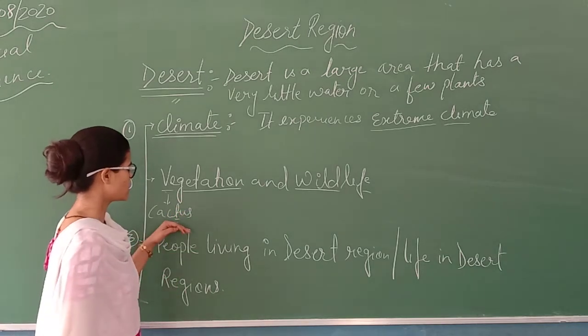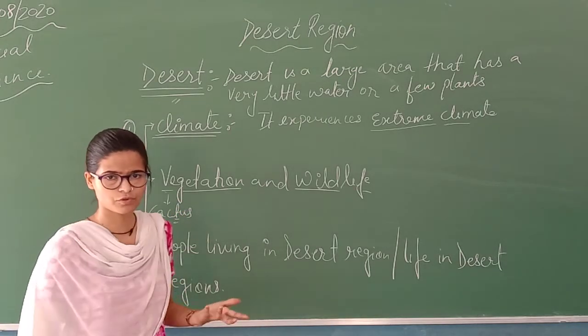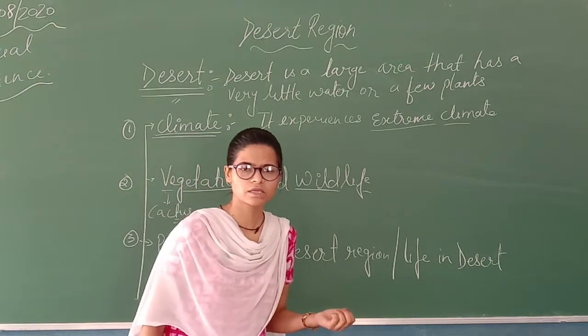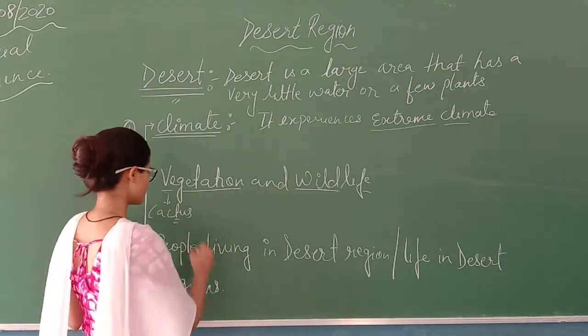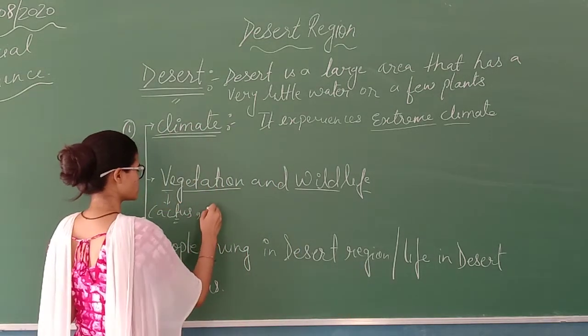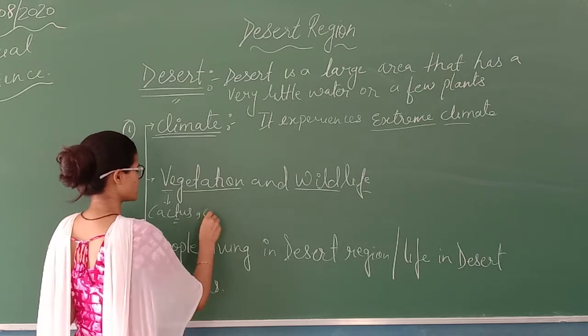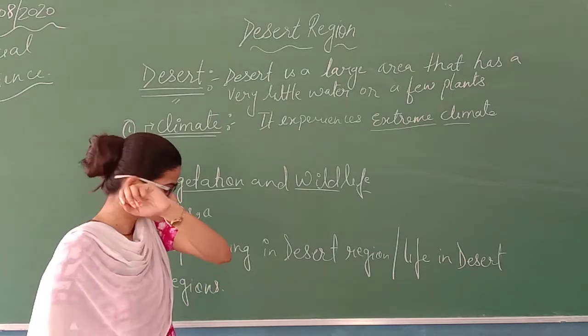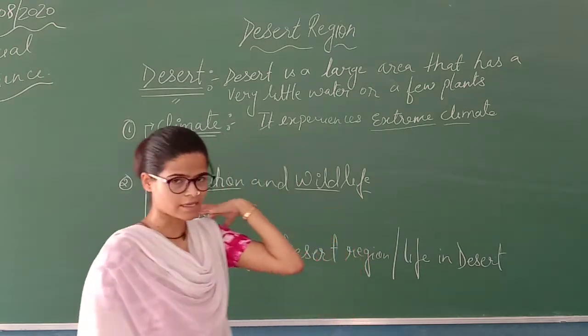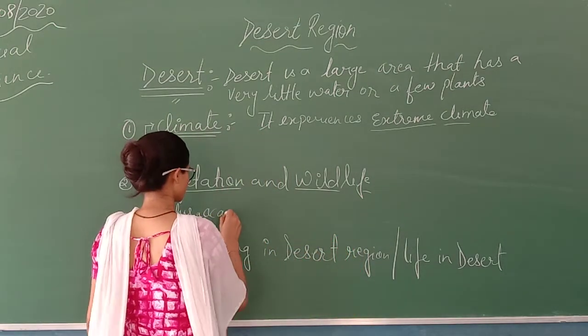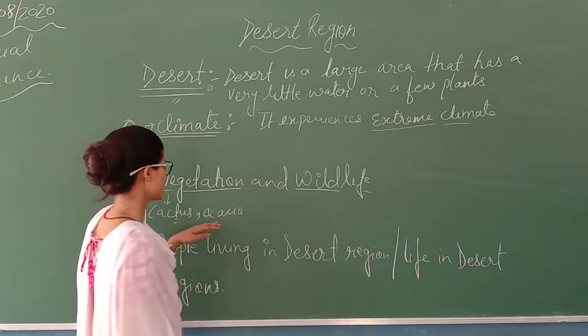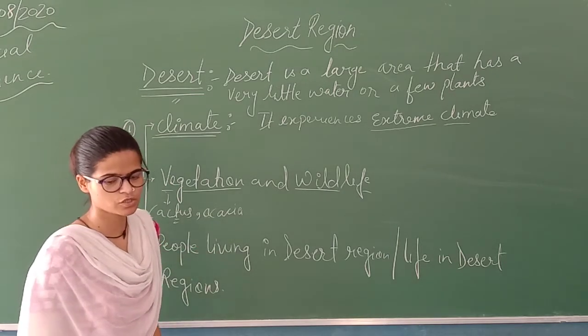You have heard this name before also. This is a very important plant which is found in desert area. Then you have acacia. This is one of the species of plant.